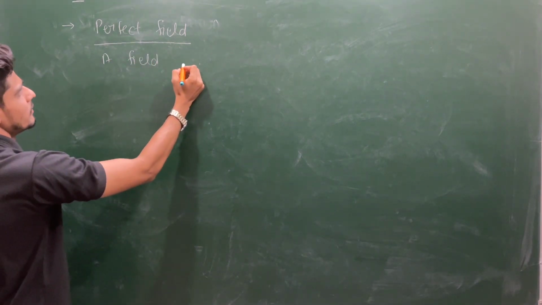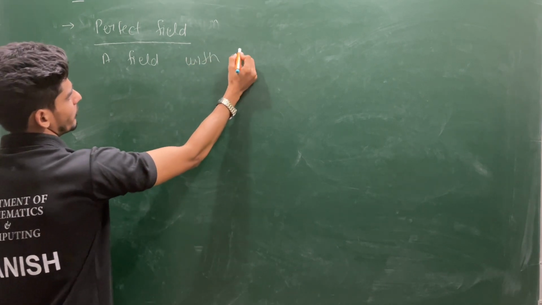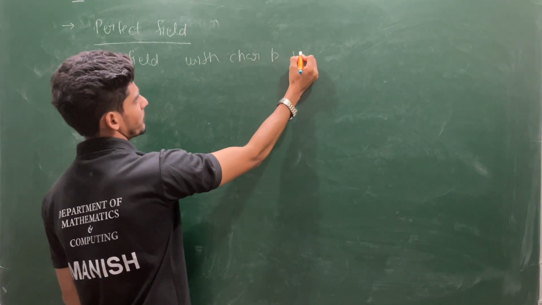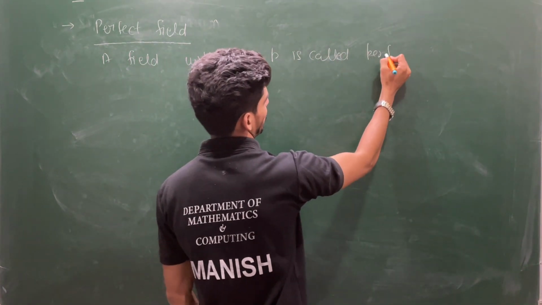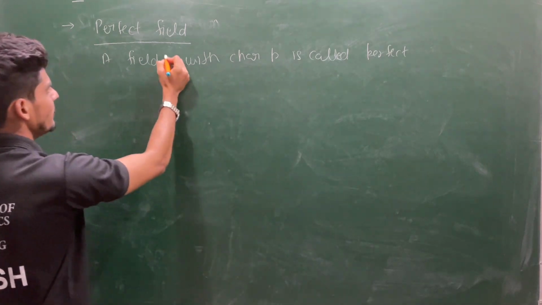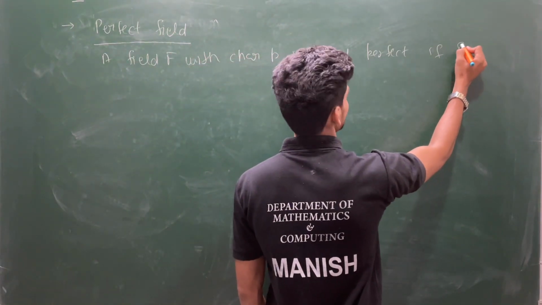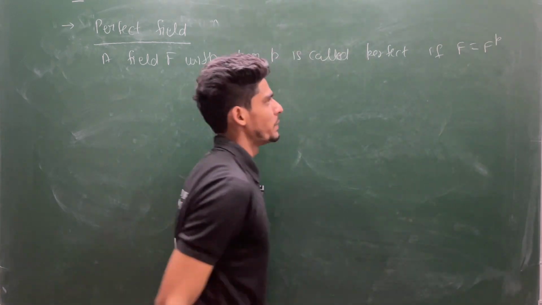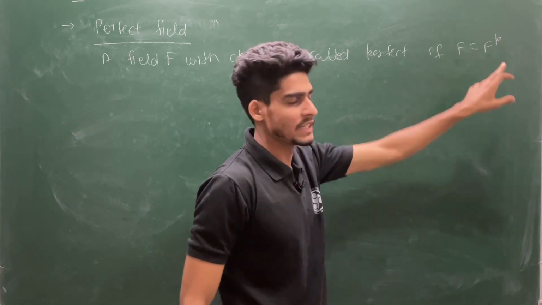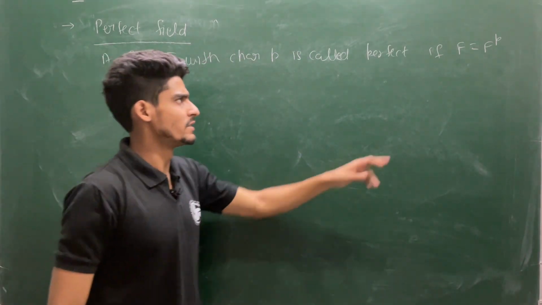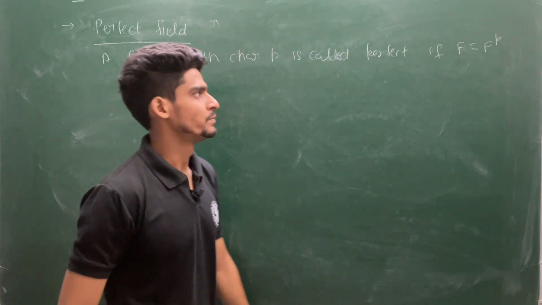A field F with characteristic p is called perfect if F is equal to F^p. That means every element of F can be written as a pth power of some other element, or you can say F is contained in F^p and F^p is contained in F.